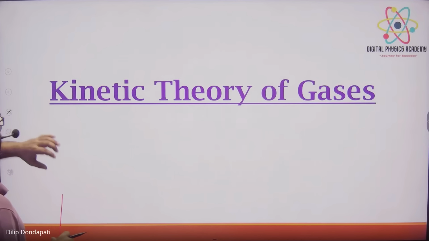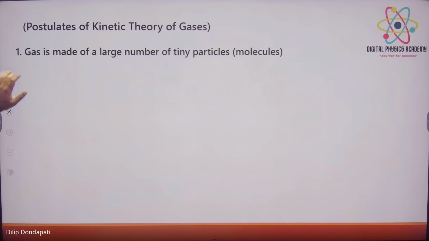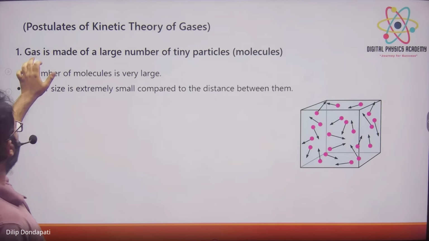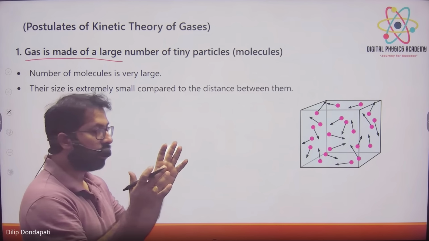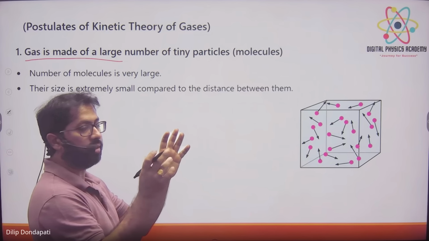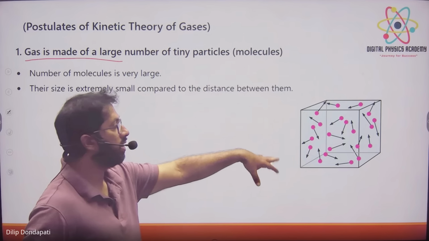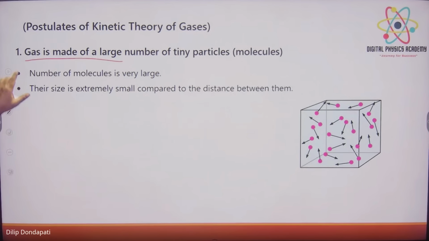Write down those postulates. The first postulate is: gas is made up of a large number of tiny particles called molecules. There is no need for an explanation, only write this one down. Whenever a gas is inside a container, we are assuming there are particles inside the gas. This is the first assumption.